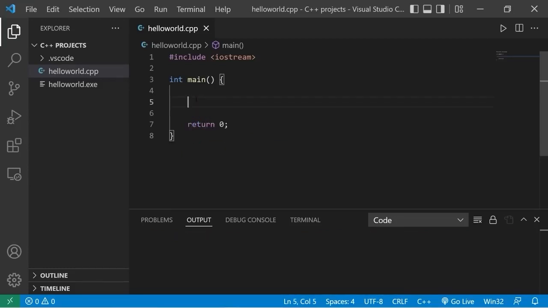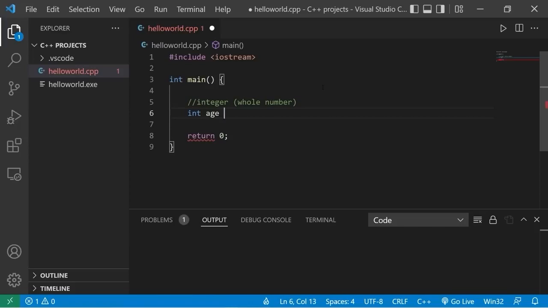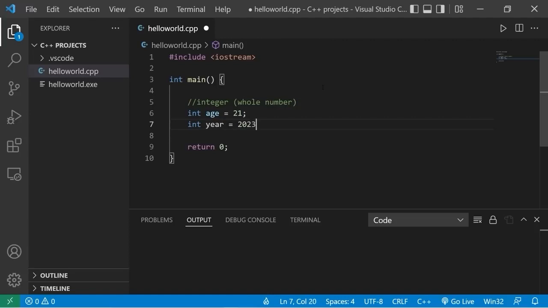Now there are different data types depending on what you need to store within a variable exactly. The int data type stores a whole integer. Let's think of a few examples of whole integers. What about an age? That's typically a whole number. int age = 21. Let's think of 2 more examples. What about a year? int year = 2023. How about days? int days = 7.